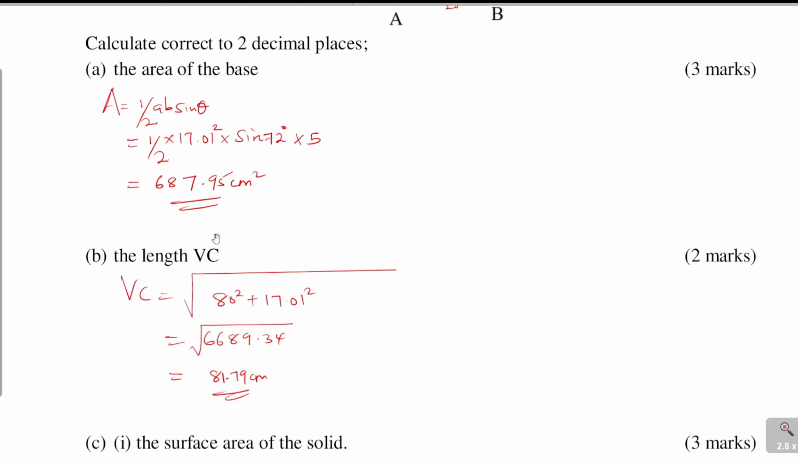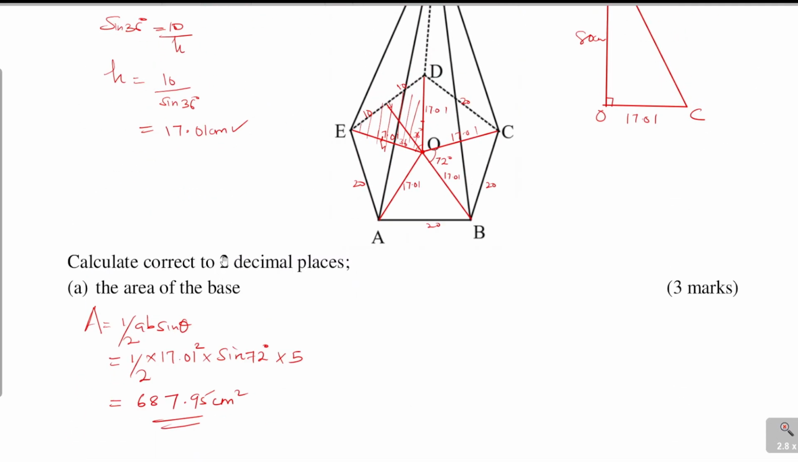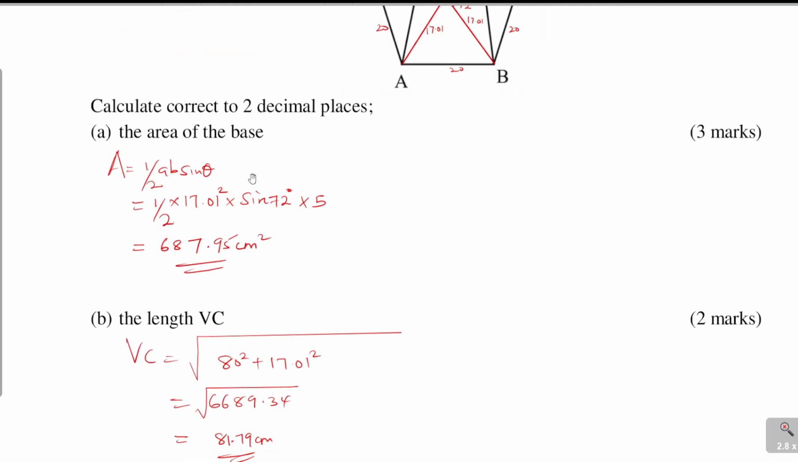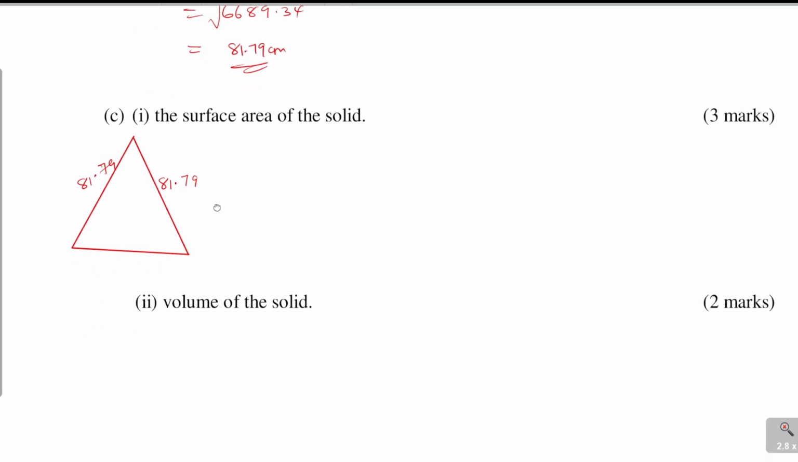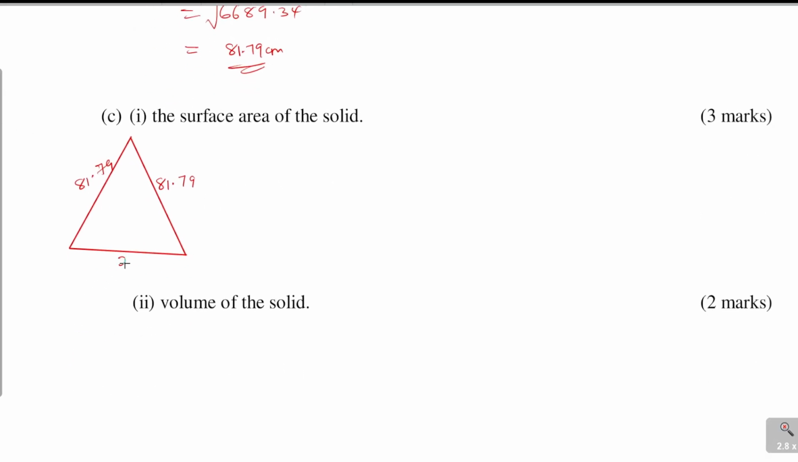So now we need to get the base, which is already there. It is 20. The sides of the pentagon. So this side is 20. Having all the 3 sides, we can use Heron's formula. So we start by getting S, as it is half of the perimeter. And this will give 91.79.